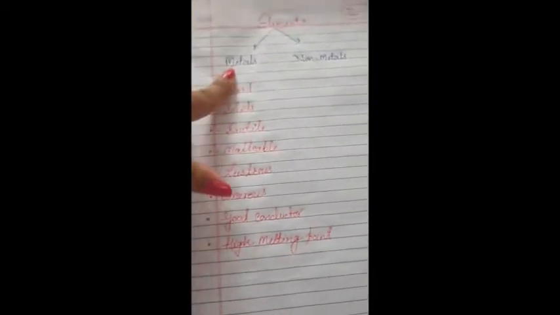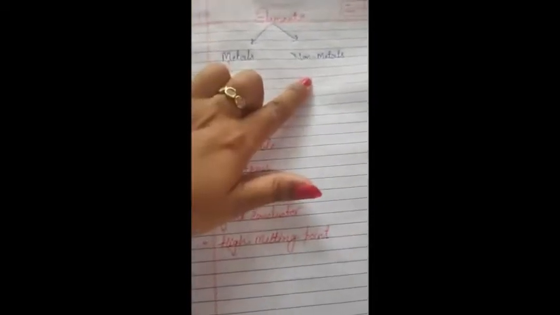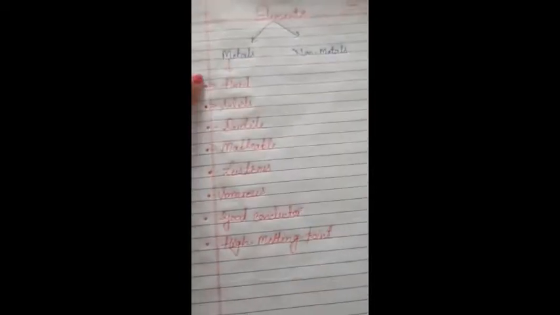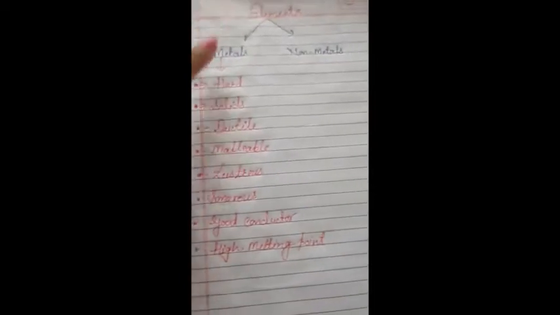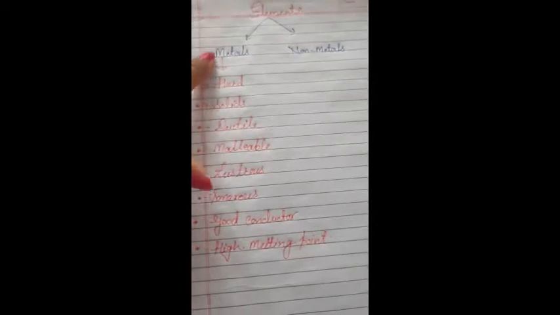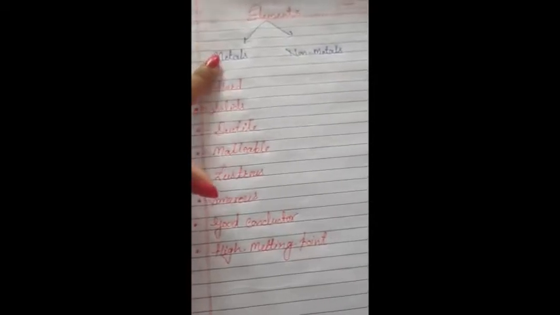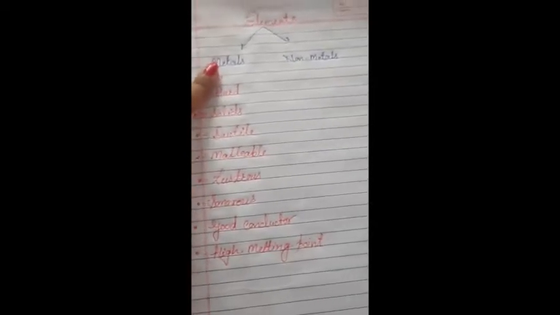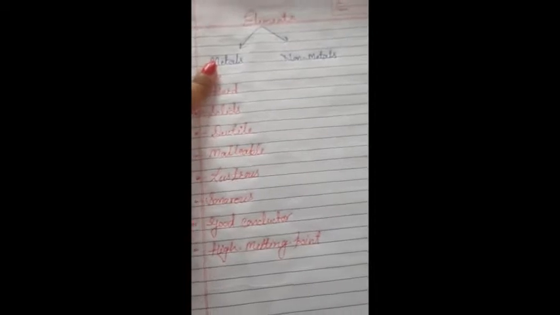Elements can be classified into two: metals and non-metals. Generally we can say that metals are hard, solid, and most of the metals are malleable, ductile, and good conductors of heat. Here I write all the physical properties of metals, and I will explain each and every point.